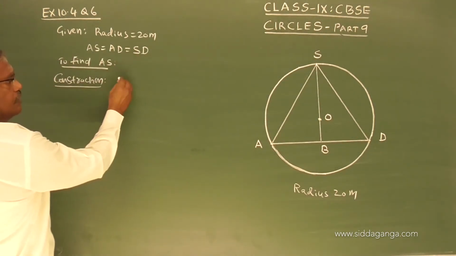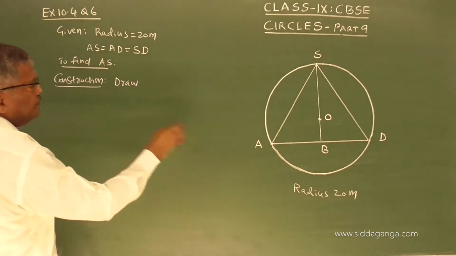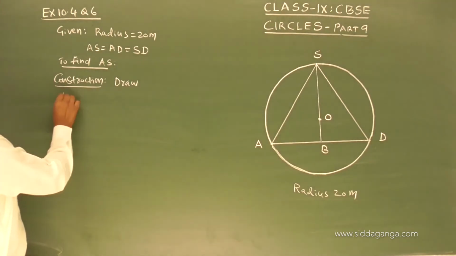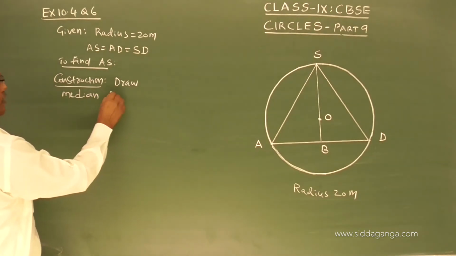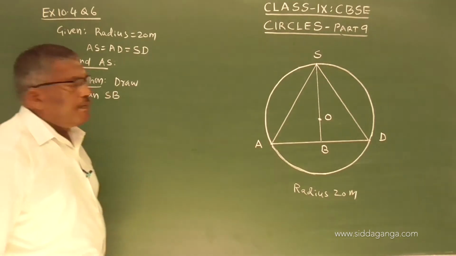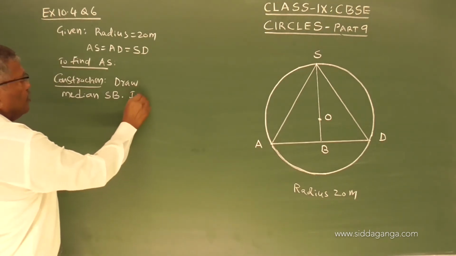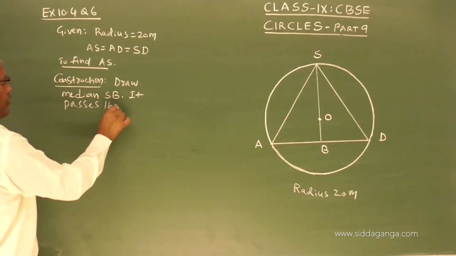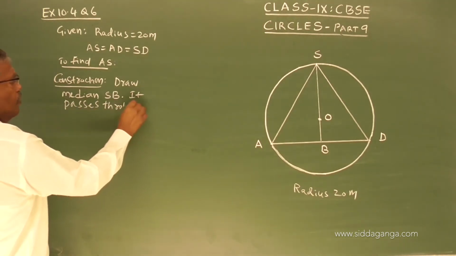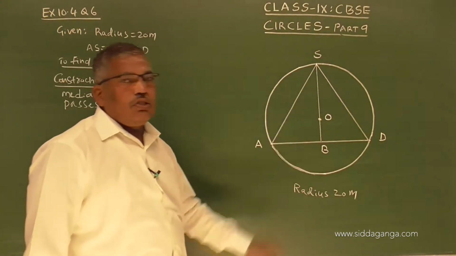So, construction: draw median SB. It passes through O. In case of an equilateral triangle, the median passes through the center.